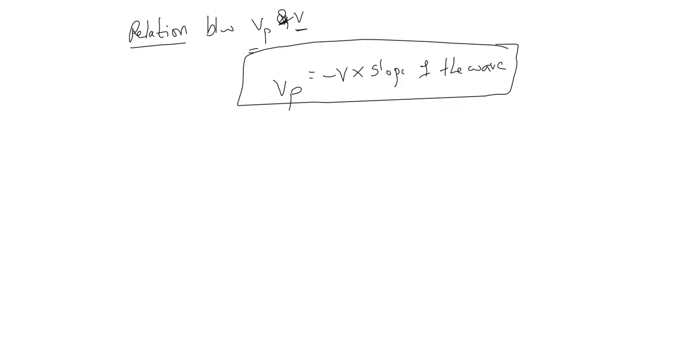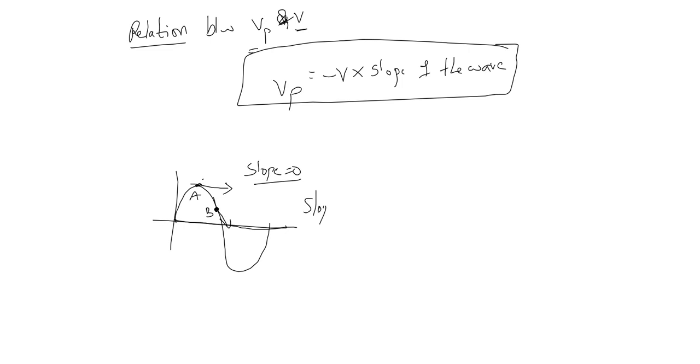If I take an example, this is a wave. Let us take a particle here, call it A. Now the slope is like this. To get the slope I should draw a tangent. When the tangent is parallel to the x-axis, the slope is 0. Therefore the particle will go in the same direction. If I take this particle here and draw a tangent, the tangent is downward, so the slope is negative.